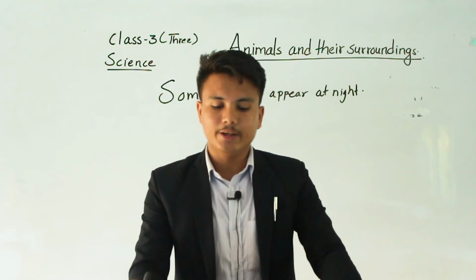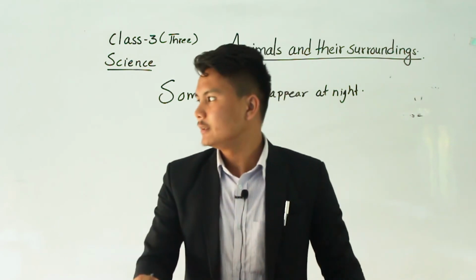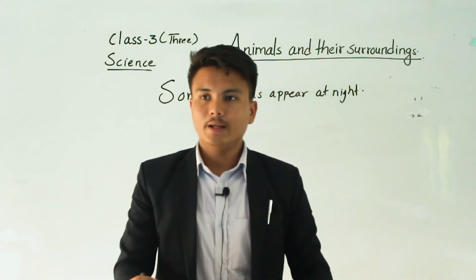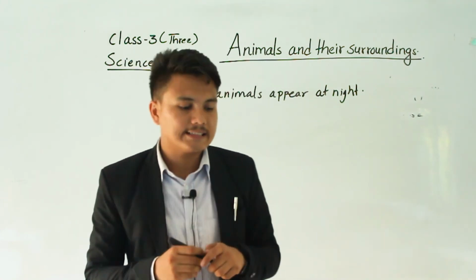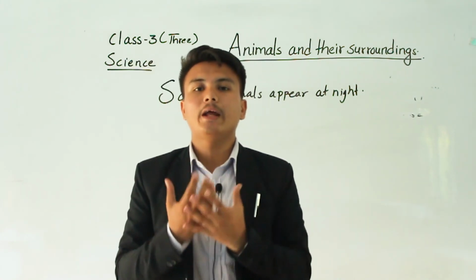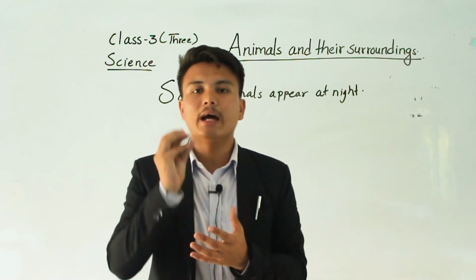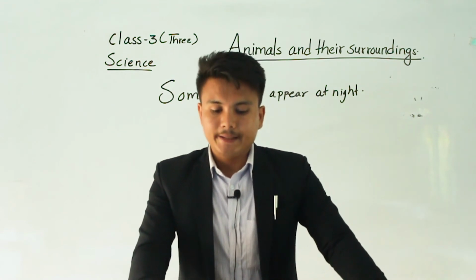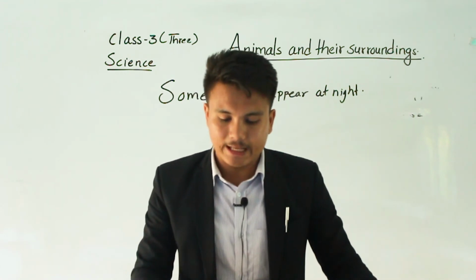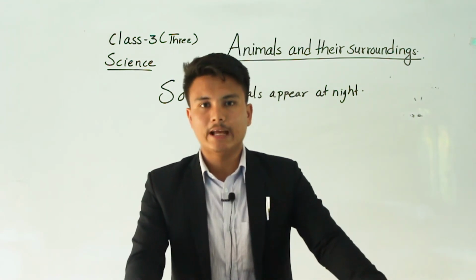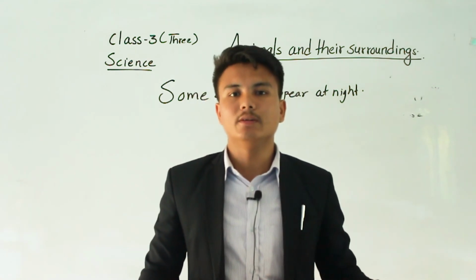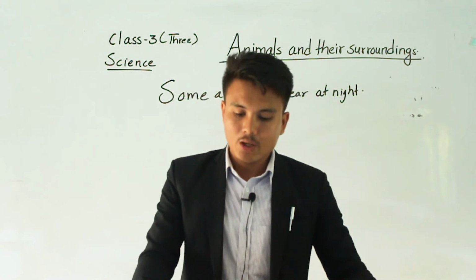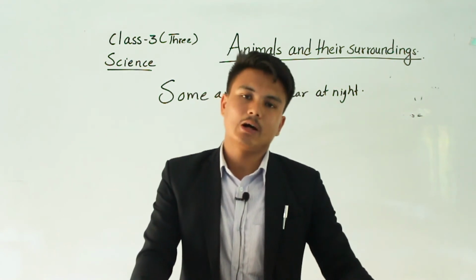They can see their prey and enemies in dim light. That's why they appear only at night. They can see their enemies or their prey, their food, in dim light. That's why they are active at night. They have better hearing capacity than other animals. They can hear a soft sound, but we can't hear the soft sound.